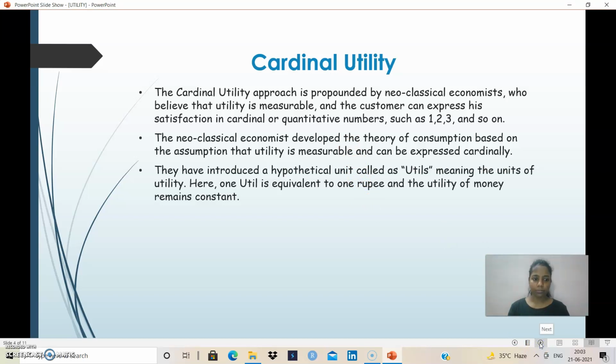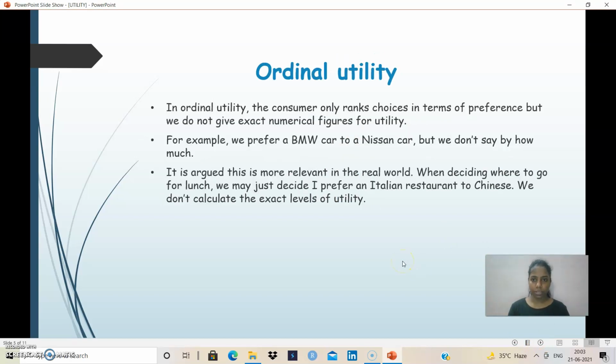Coming forward to ordinal utility. In ordinal utility, the consumer only ranks choices in terms of preferences, but we do not give exact numerical figures for utility. For example, we prefer a BMW car to a Nissan car, but we can't say how much. In terms of ordinal utility, the scientists wanted to say that utilities cannot be measured in any quantitative terms, but a person can tell that this good gave me more satisfaction than the other one.